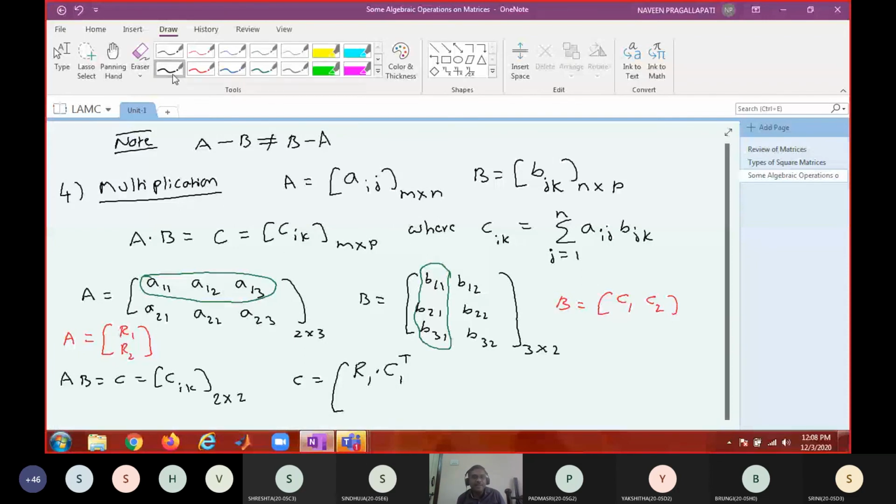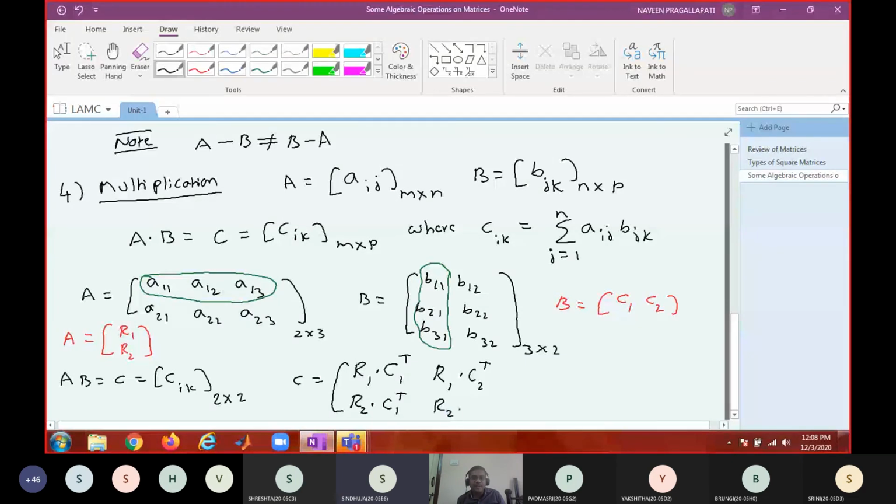What is the next element? R1 dot product with C2 transpose. What is the next element? R2 dot product with C1 transpose.